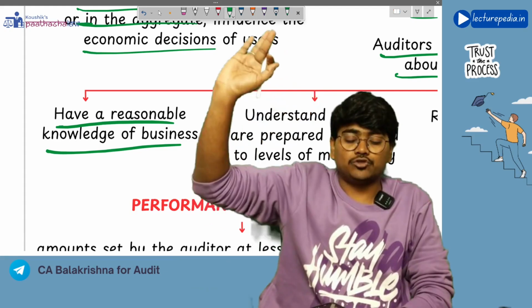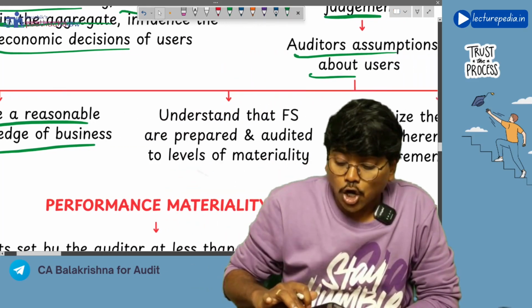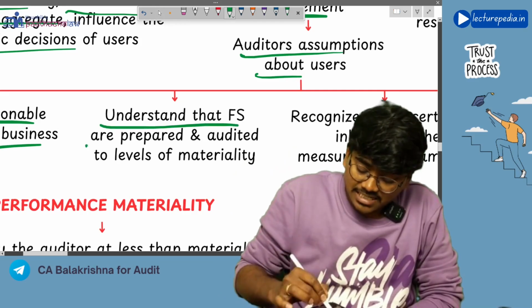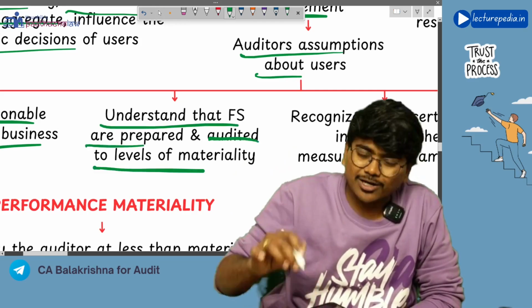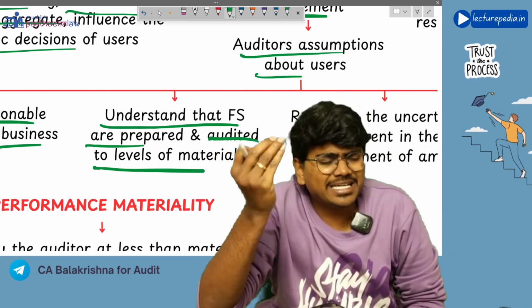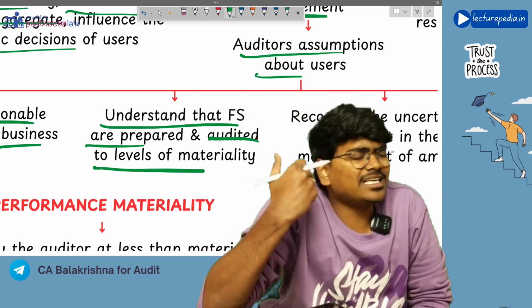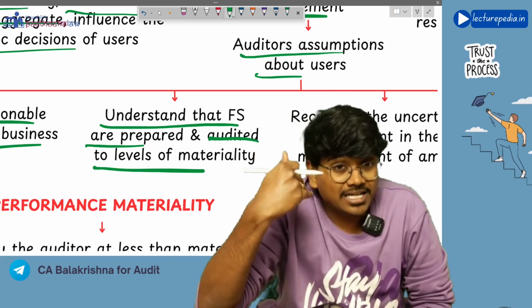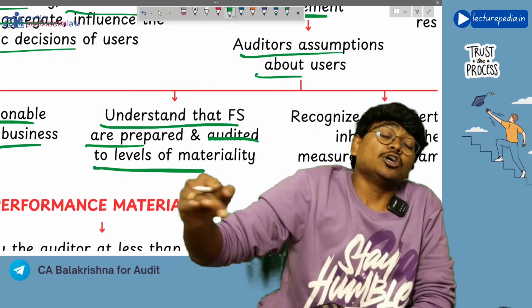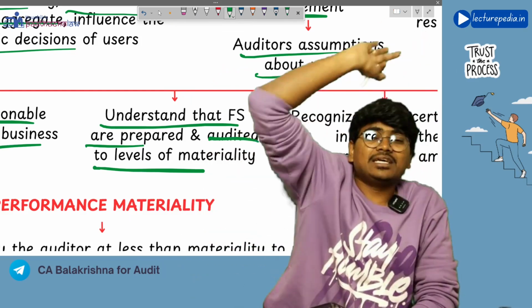Next, the auditor can also assume that users will be able to understand that financial statements are prepared and audited only to the levels of materiality. Immaterial misstatements, the auditor has ignored. The auditor will assume that users already know that the auditor ignored immaterial misstatements.